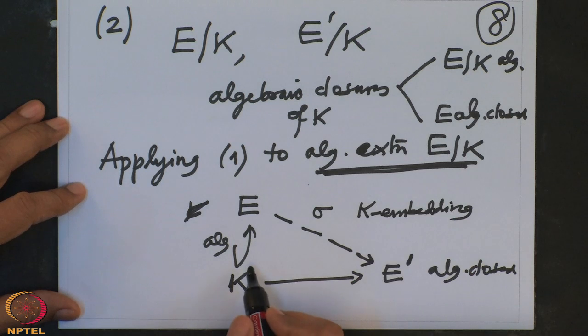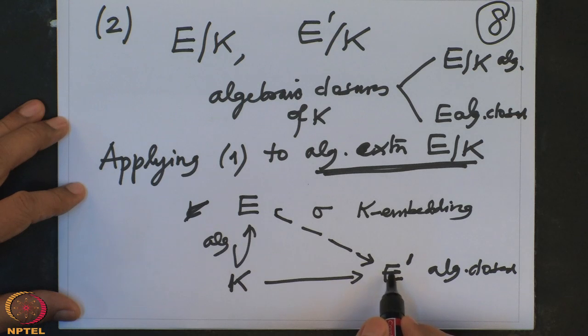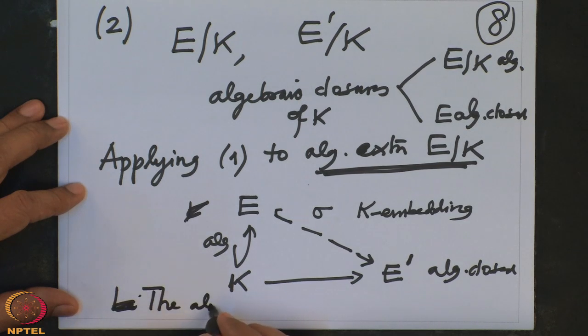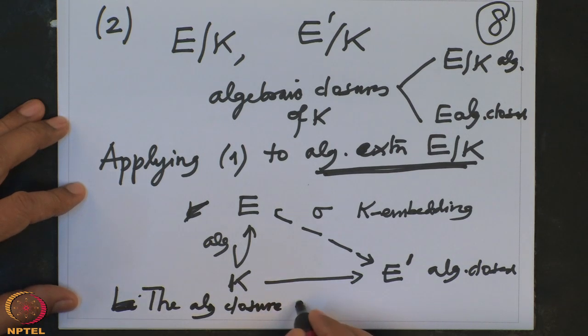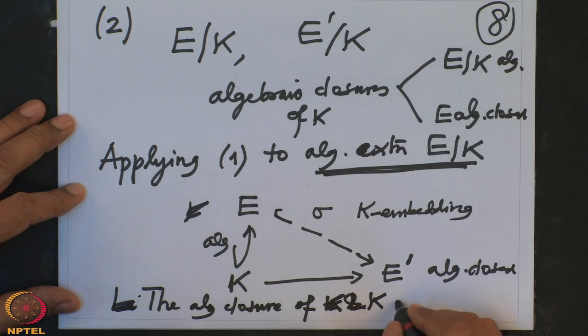This is an embedding, and now therefore E, if I take the algebraic closure of K, of E of K in E prime.